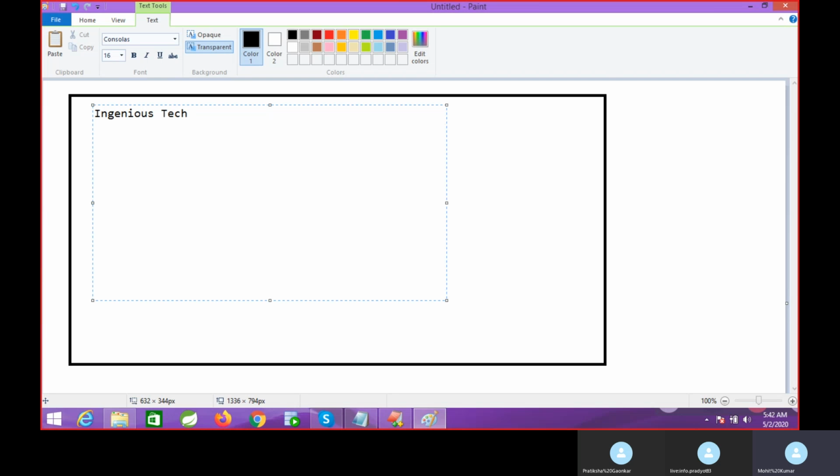Your business has some name. Any name will be there. That name is what? Object. This is your real world object, right? This is my requirement, my company name or institute name. So this name is your real world object.